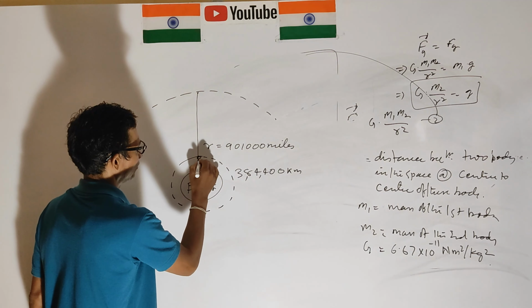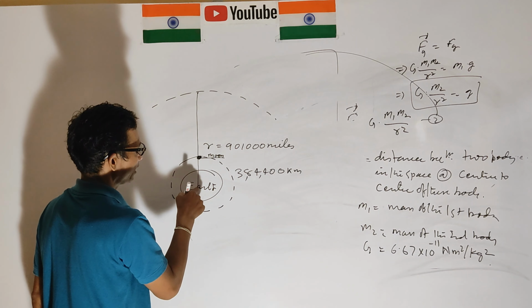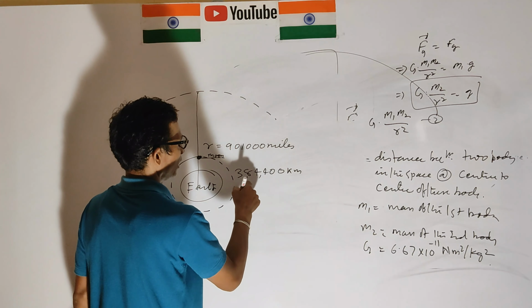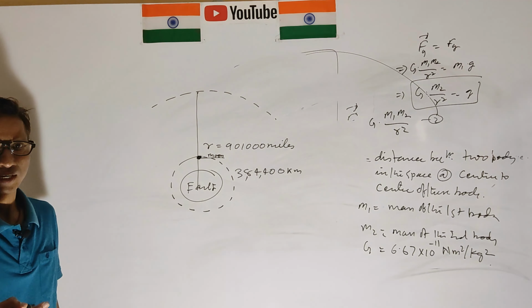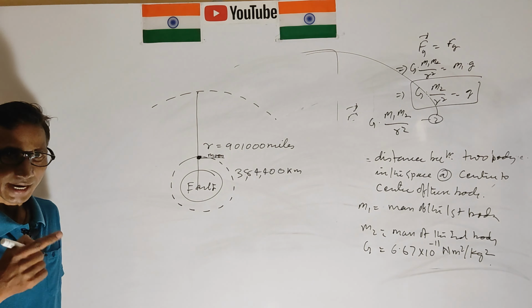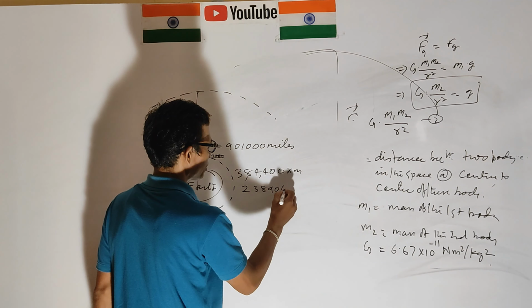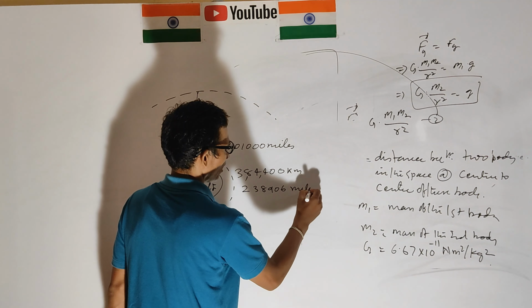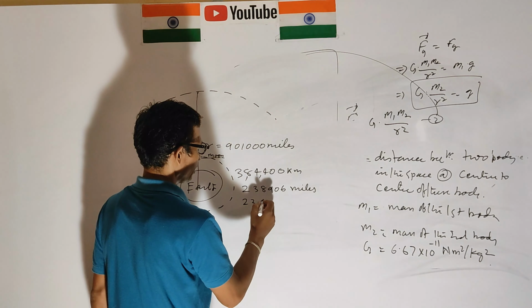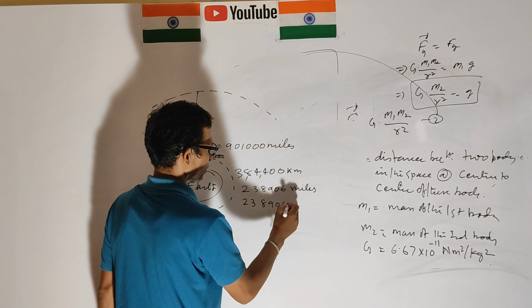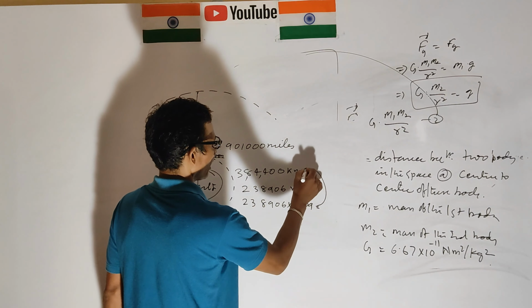Here is the moon, and its distance from the center of the earth is 238,906 miles. When we convert it into kilometers, it is 238,906 into 1.609.